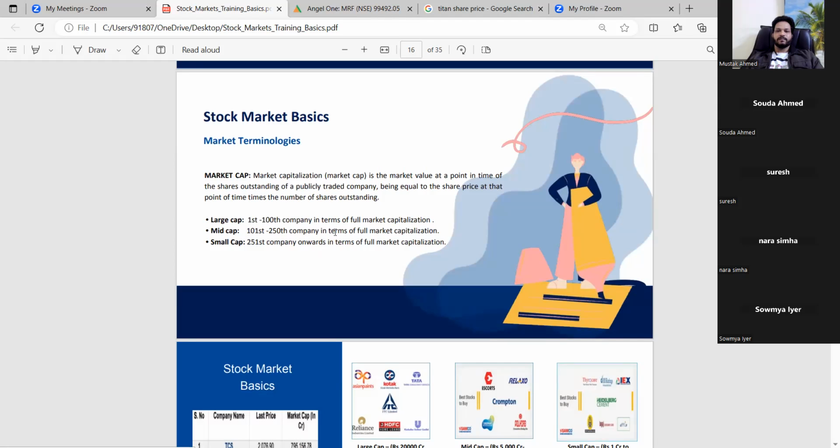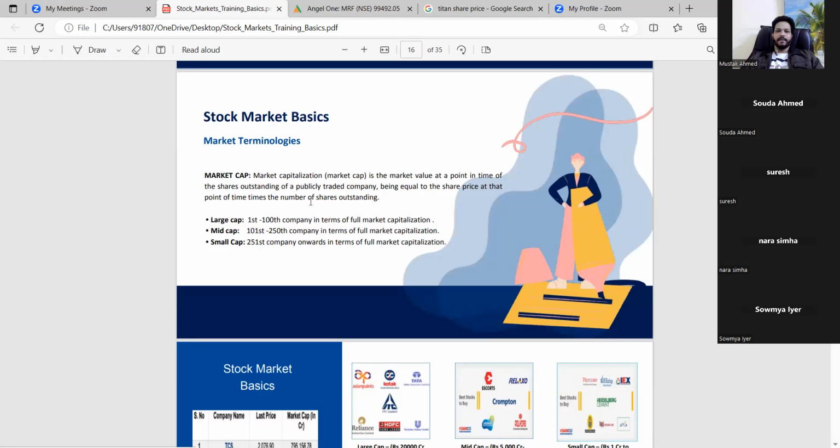The large cap company, you said large cap, mid cap and small cap. For a large cap company, if you want to buy one share, we need to invest more than 4 to 5,000 for one share, right? Yeah, it depends on the company. For example, if you buy TCS shares, right?